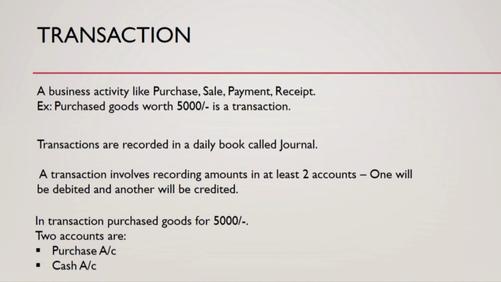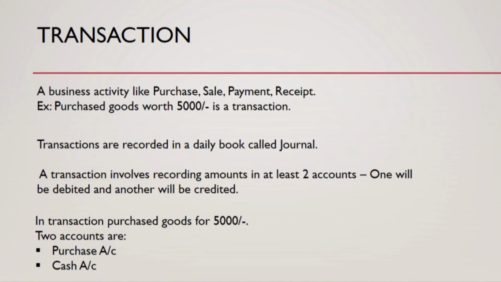Alright, so now we will talk about transactions. So what is a transaction? It is a business activity like purchase, sale, payment or receipt of cash. So any such business activity is a transaction. For example, purchasing goods worth $5,000 is a transaction. And these transactions are recorded in a daily book called the journal.